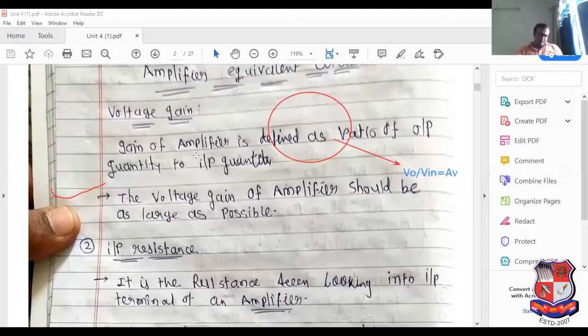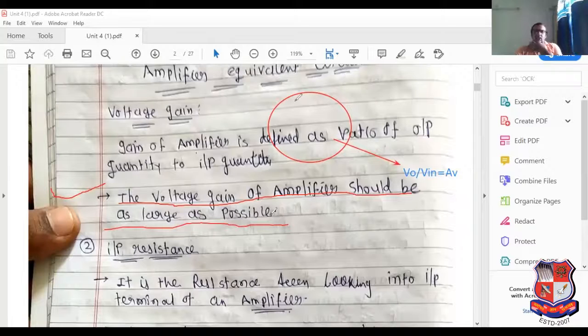And what is the main requirement of an amplifier? The voltage gain of an amplifier should be as large as possible. It is the fundamental requirement of any amplifier. Why? Because this amplifier can be used in the public address system.